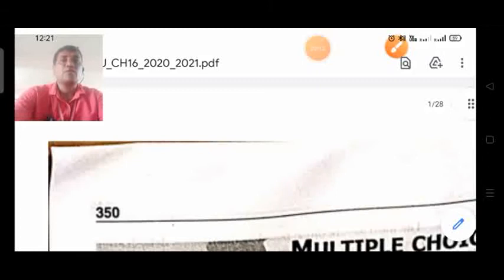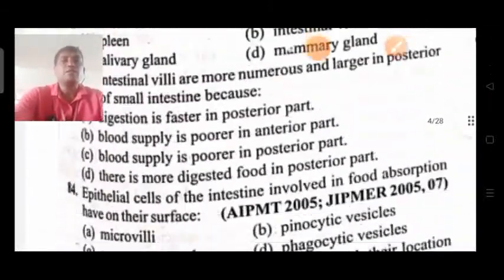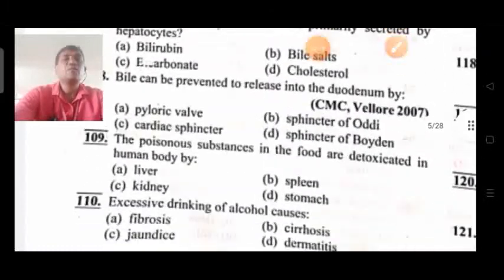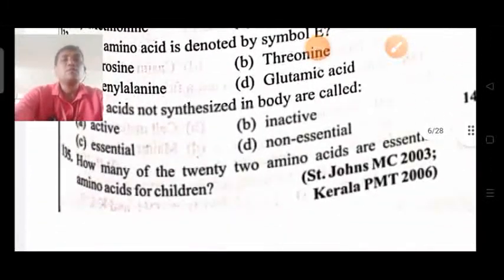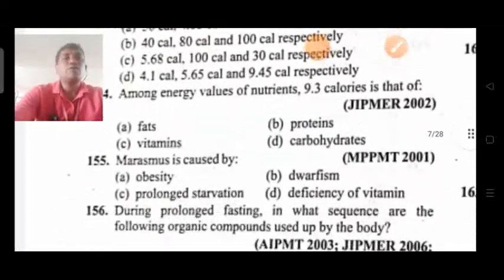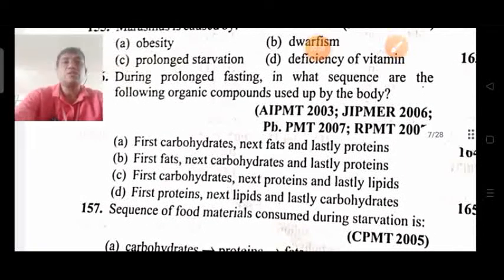Next, 156 question. During prolonged fasting, in what sequence are the following organic compounds used up by the body?